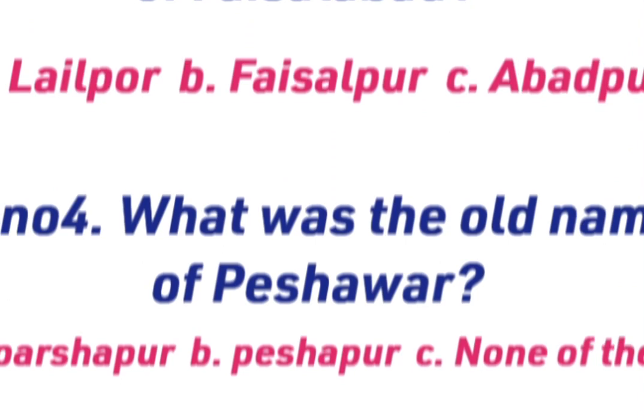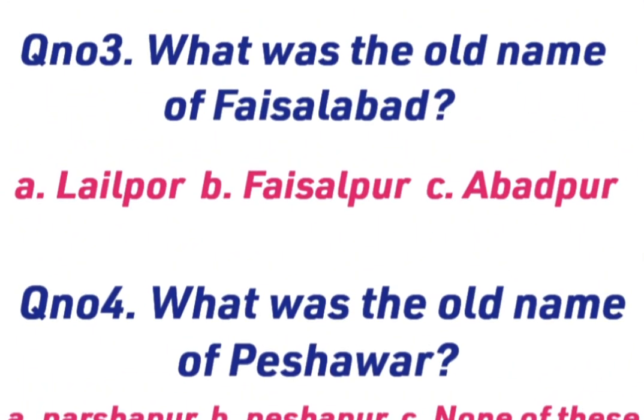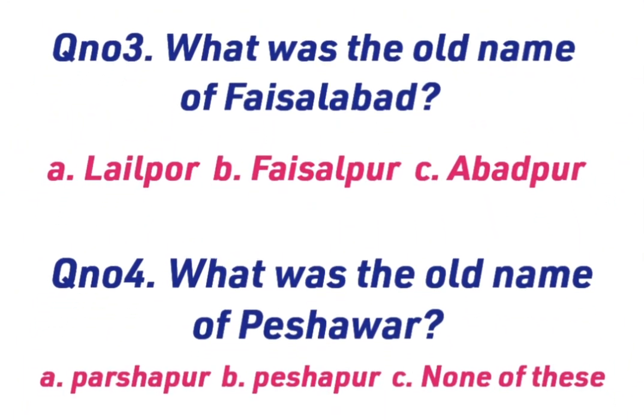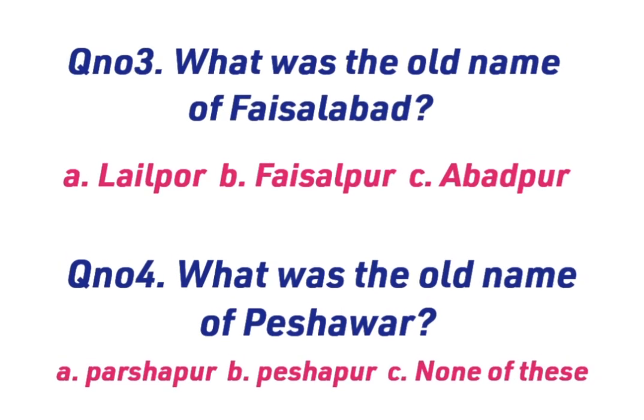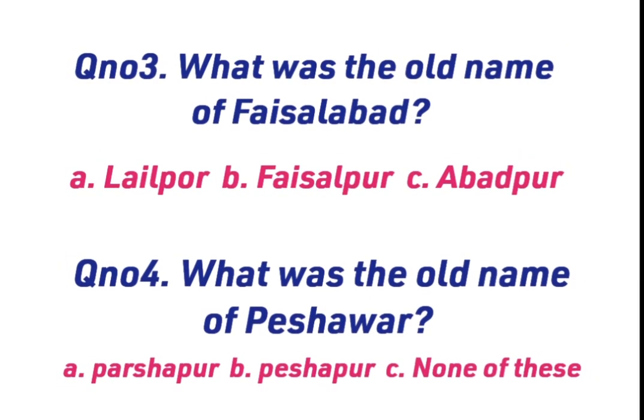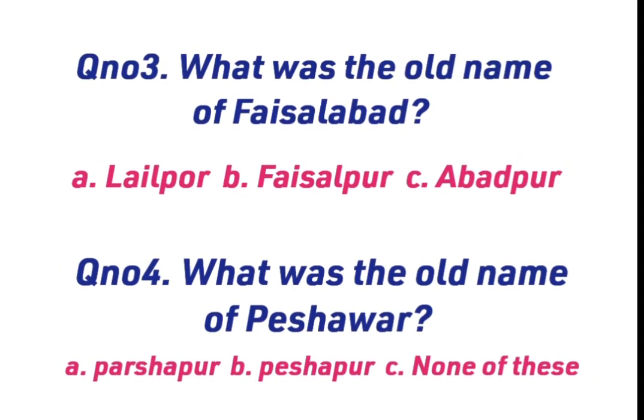Question 3. What was the old name of Faisalabad? Option A Lailpur, Option B Faisalpur, Option C Abadpur. Question 4. What was the old name of Peshawar? Option A Parshapur, Option B Peshapur, Option C none of these.